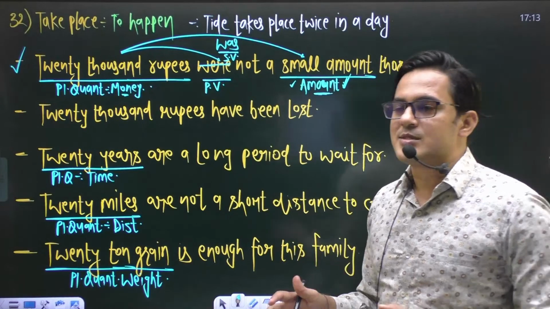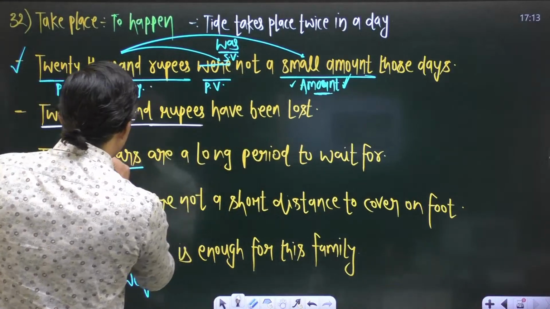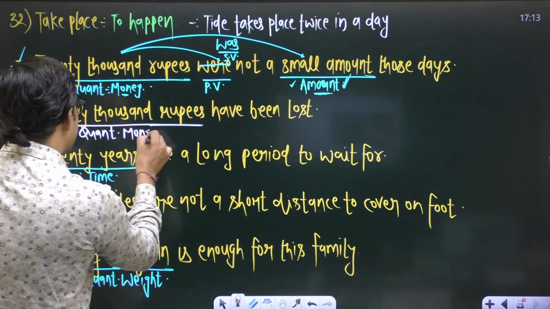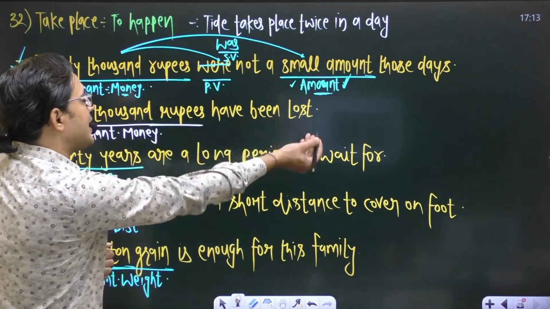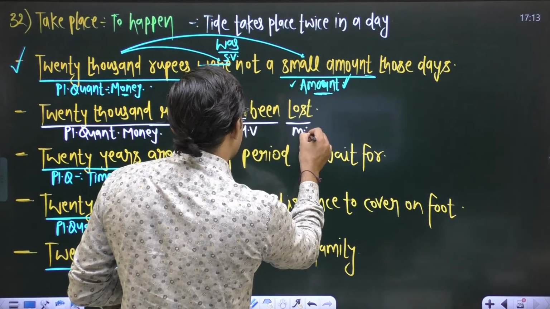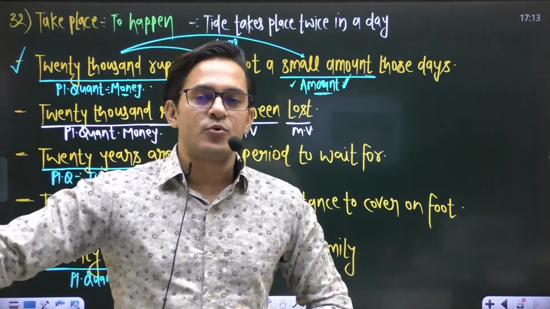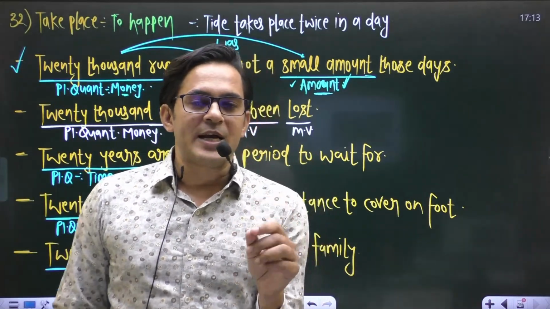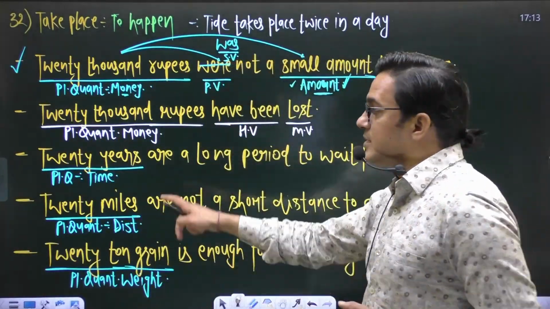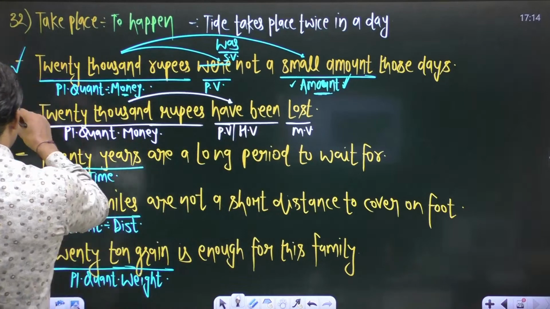But in the second sentence, if you observe, again we have plural quantity of money, right? But there is nothing to represent that it is used as amount. The writer is saying have been lost. This one is helping verb, this one is main verb. After the verb, you don't have a word which denotes it as an amount. And if plural quantity of time, money, weight, or distance are not used as an amount, then this is the plural subject, and according to the plural subject, we use a plural verb. So second sentence is okay.